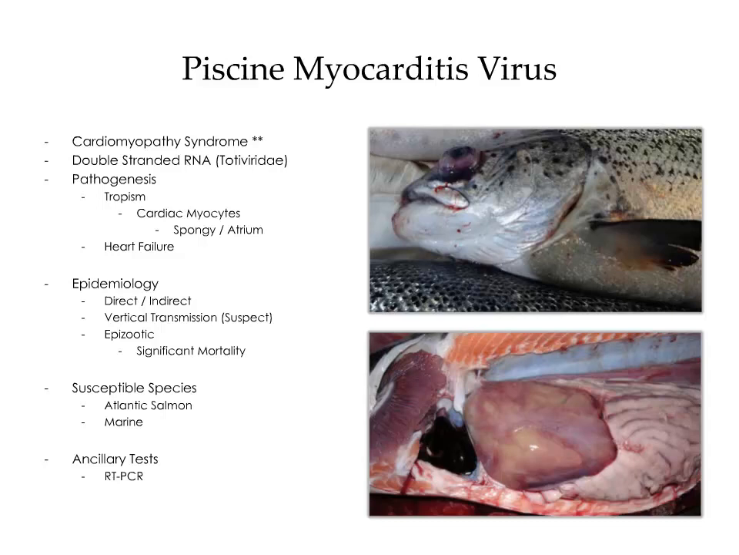The image in the top right is an example of exophthalmos resulting from severe retrobulbar congestion, edema, and hemorrhage associated with heart failure. In the bottom image, there is severe mottling of the liver consistent with hepatic necrosis secondary to heart failure. Cranial to the liver is the heart, and if you look closely, you'll notice the fish has hemopericardium as a result of atrial rupture.